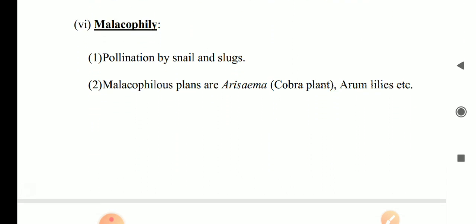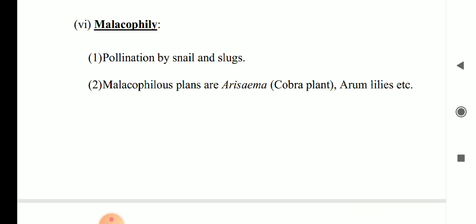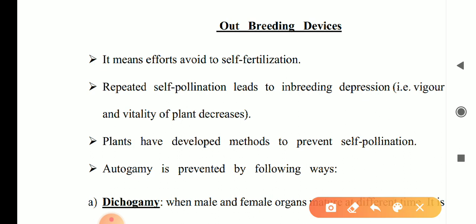Malacophily means pollination by snails and slugs. Malacophilous plants include Erythema, that means cobra plant, arum lilies, etc. Our next topic is breeding devices.